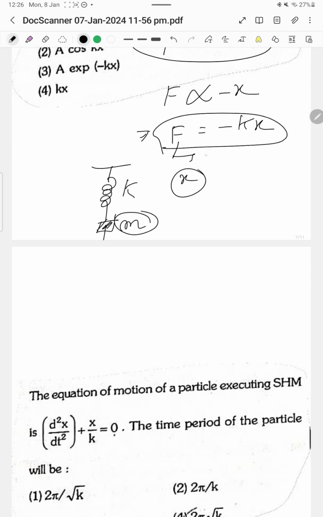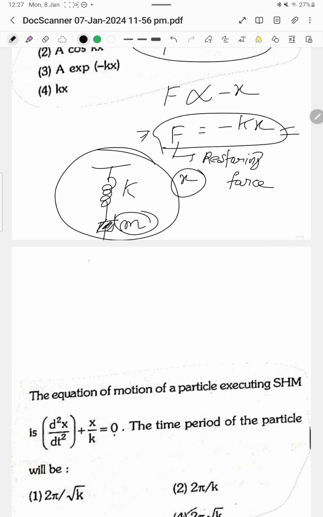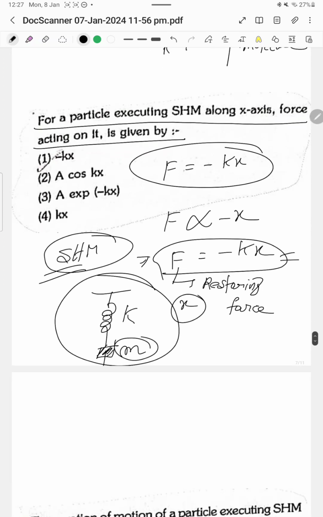This force is the restoring force. This force is responsible for bringing the mass back to its previous position, and the motion of the spring and the bob is a simple harmonic motion, SHM. Okay, so F equals minus kx.